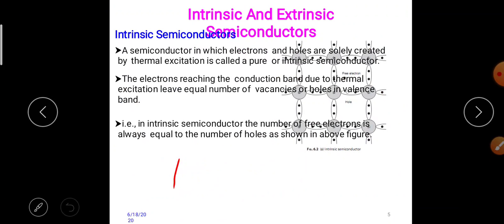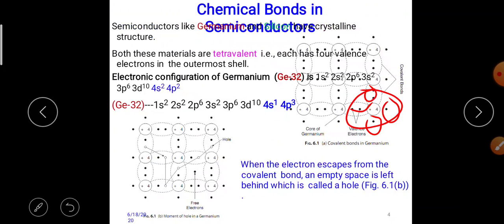In an intrinsic semiconductor, the number of free electrons is always equal to the number of holes, as shown in the figure. Now look at this figure. There are holes and electrons. Free electrons are shown with dark marks and holes are shown rounded.